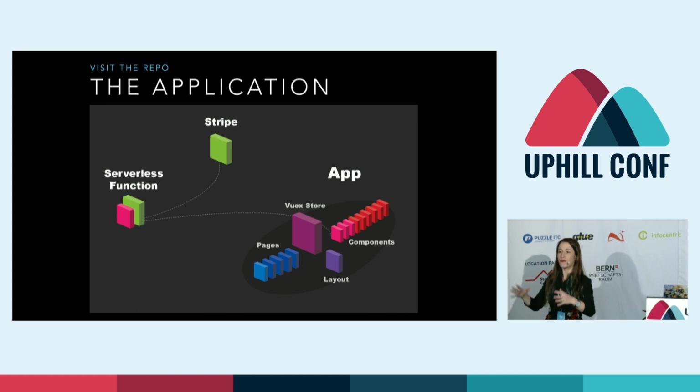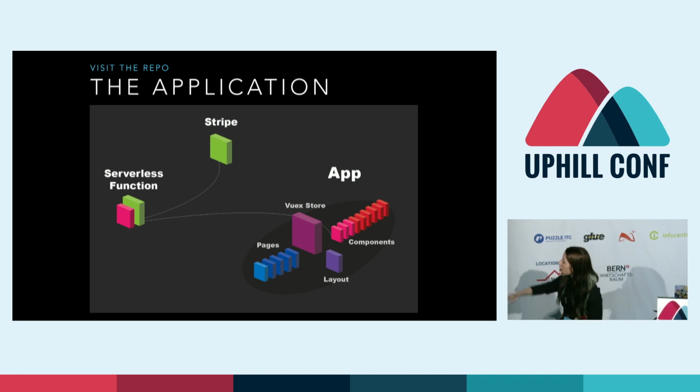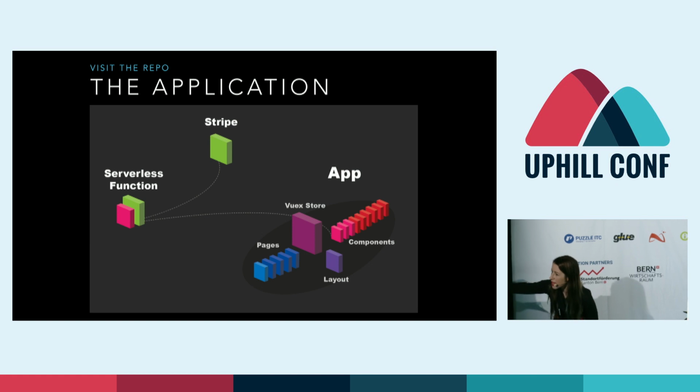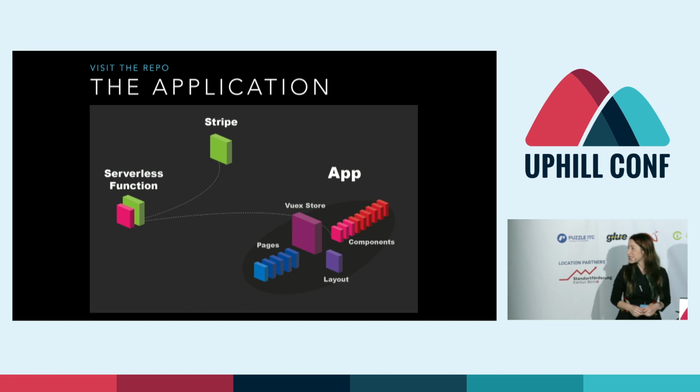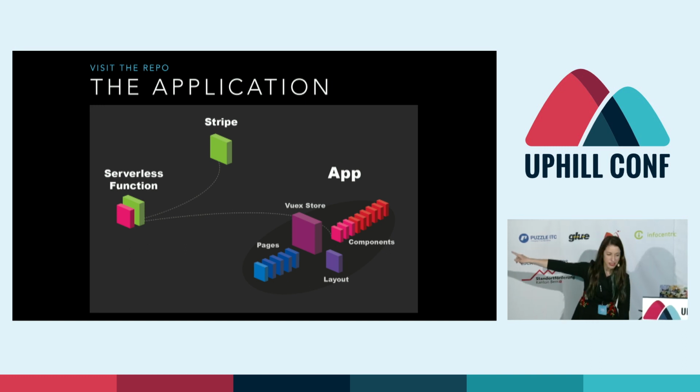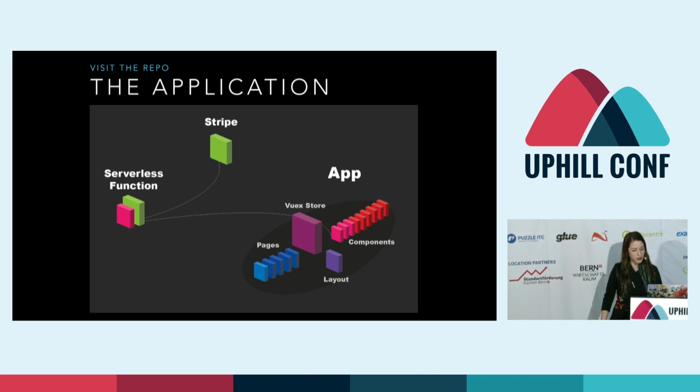So we're going to set up routing just through a pages directory. Any component that lives in that pages directory is just a Vue component, and it turns into a page. It turns into a route. Then in that Vuex store, that's our centralized state management, kind of like Redux. It's a similar kind of concept. And you can see it's talking to our serverless function and Stripe.